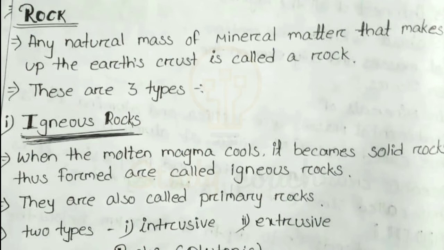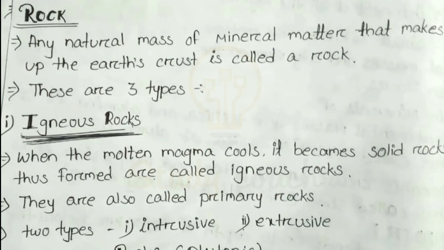It means a rock is a composition of different kinds of minerals. Based on this, rocks are divided into three types: igneous rock, sedimentary rock, and metamorphic rock.